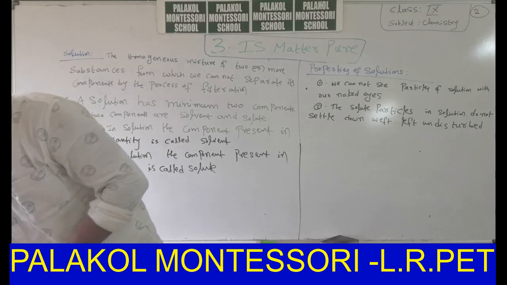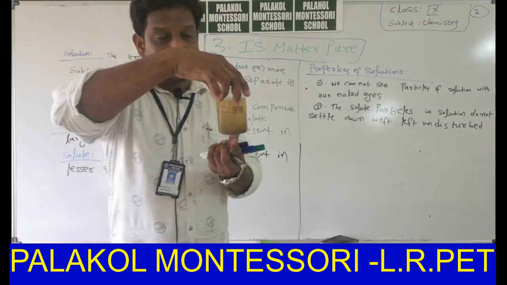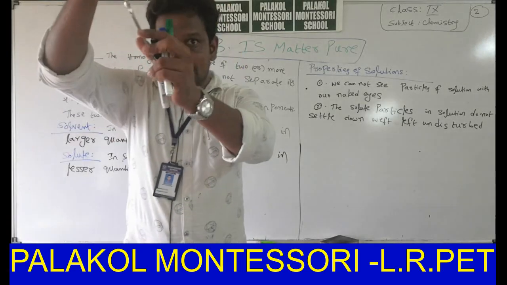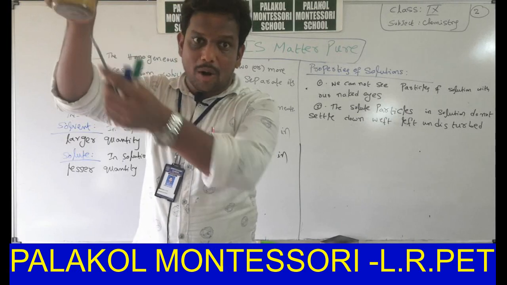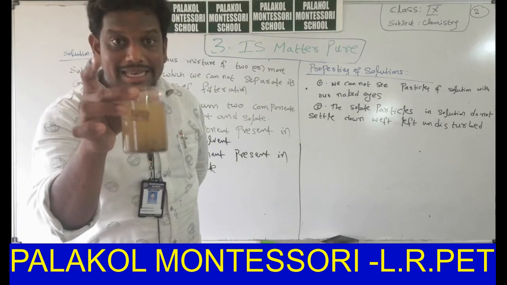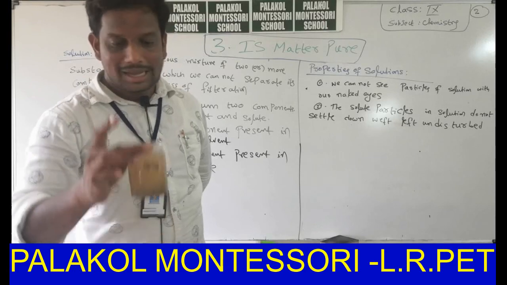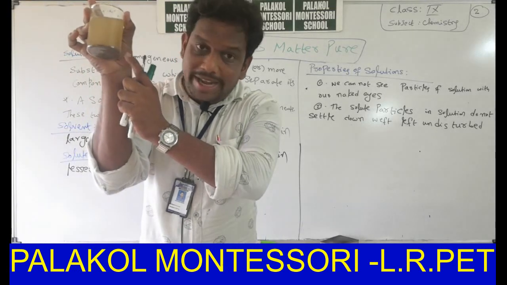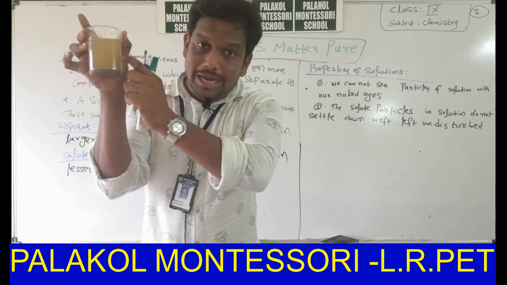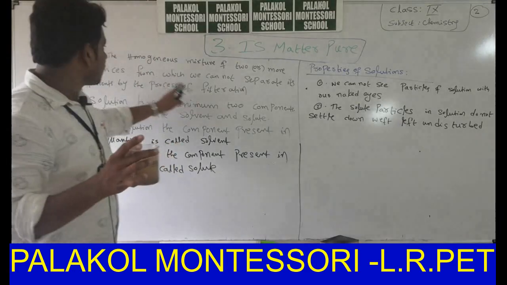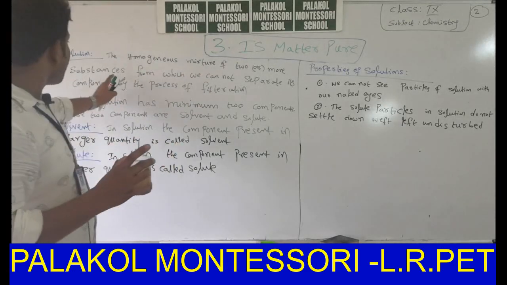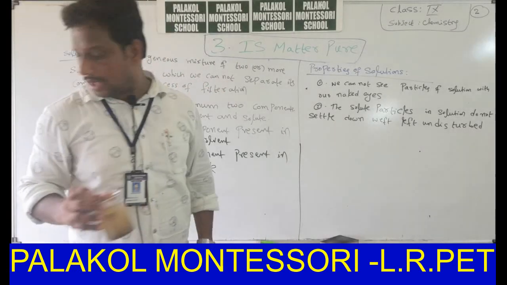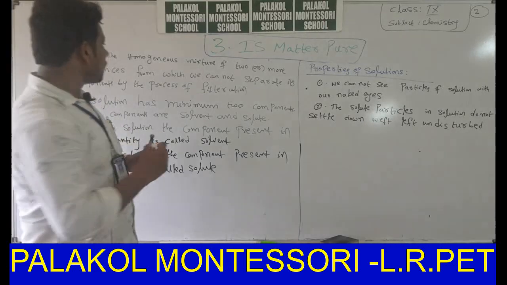Now tell me, in the previous class I discussed that when you leave it undisturbed, all the sand settles at the bottom. Is this an example of a solution? No, it is not. Why? Because we can separate this sediment, this soil, from water by using filter paper or filtration. The homogeneous mixture of two or more substances from which we cannot separate its components by the process of filtration is called a solution.